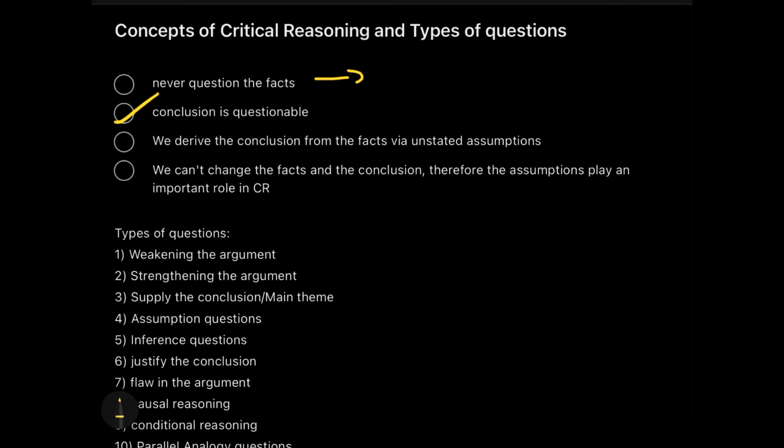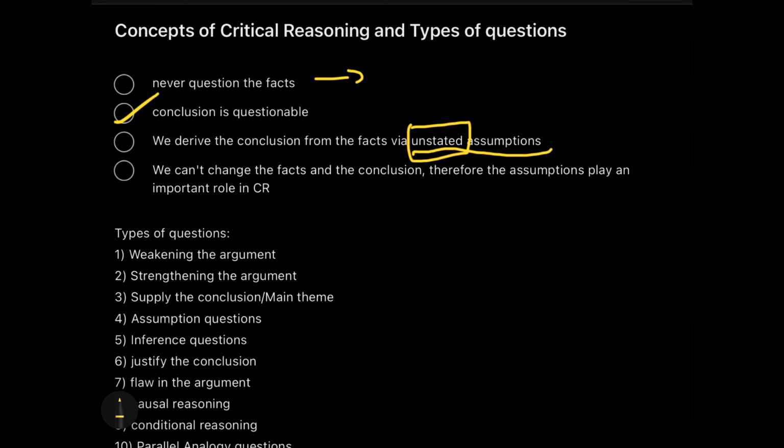The third point is we derive the conclusion from the facts via unstated assumptions. Now, this is something really important. Facts are what we cannot change, and to reach the conclusion, we have to use the facts via the unstated assumption. The word unstated in itself means that this assumption will not be mentioned in the passage.